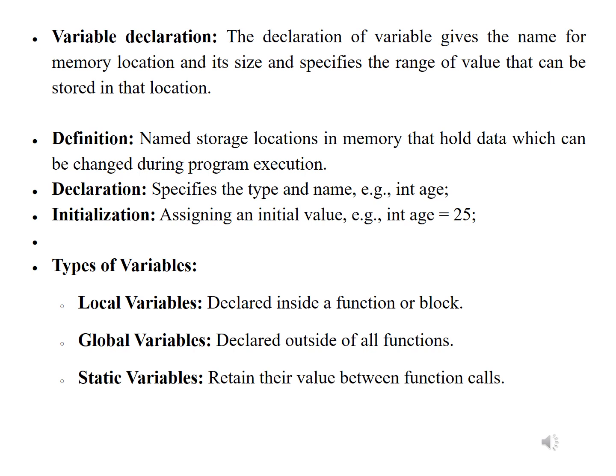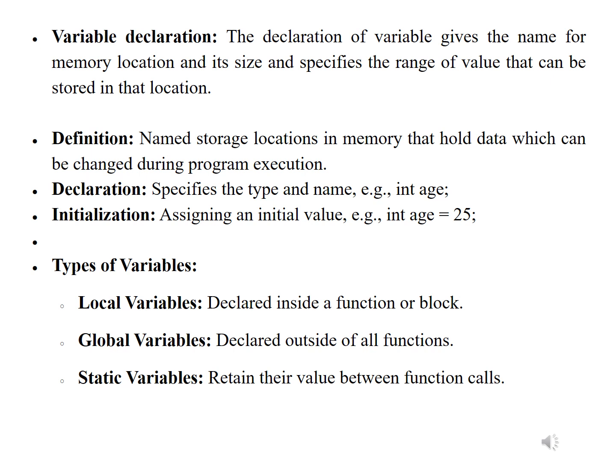Definition is naming the storage location in memory that holds the data, which can be changed during program execution. Declaration specifies the type and name. For example, int age. Age is a variable of integer type.